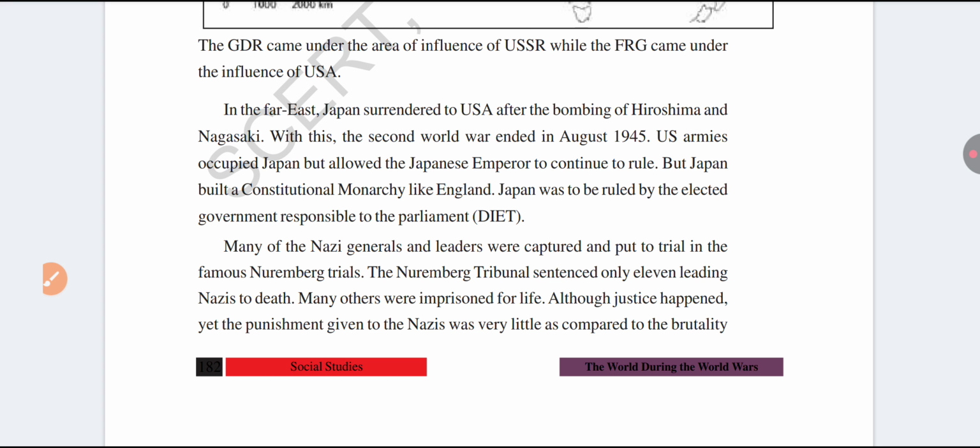The Nuremberg Tribunal gave a judgment. The Nuremberg Tribunal sentenced only 11 members of the Nazis to death. The remaining people were imprisoned for life.